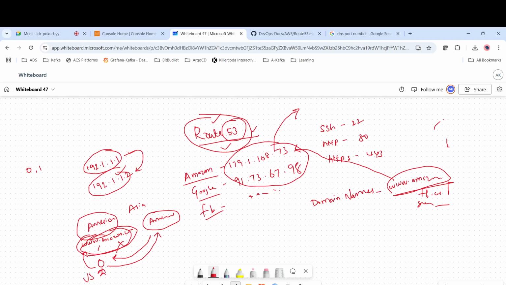In case the heartbeats are missing continuously, like 3 times for 5 seconds each, or continuously for a certain time, then it will consider this site as dead and route all the traffic to Asia. For example, when the next user comes and accesses amazon.com, it will not go here, it will directly go to the Asia domain. This is how health checks will be helpful.